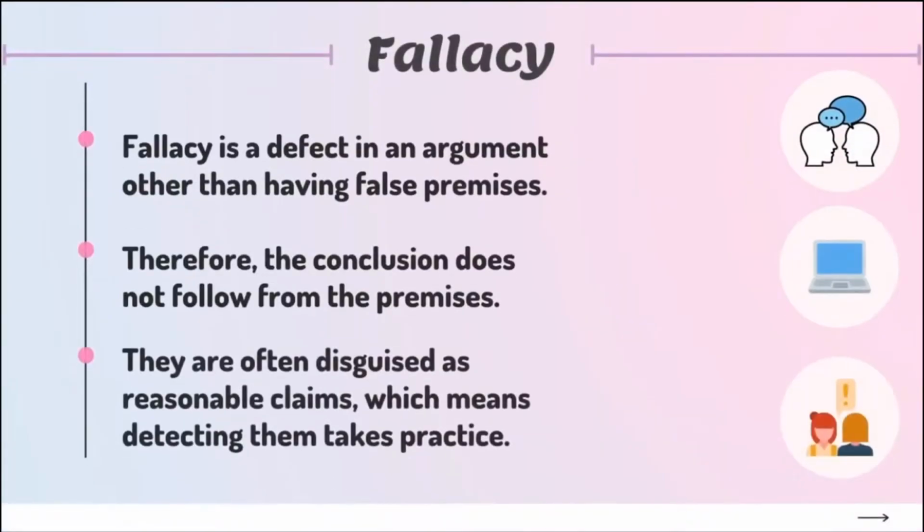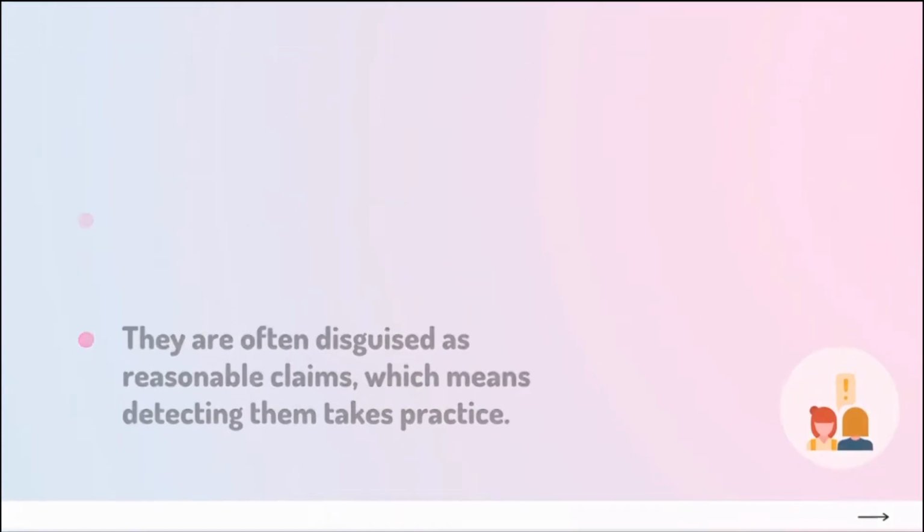But what is a fallacy? Fallacy is a defect in an argument other than having false premises. Therefore, the conclusion does not follow from the premises. They are often disguised as reasonable claims, which means detecting them takes practice. For now, we will only look at 5 fallacies that can be seen on the internet, specifically Facebook.